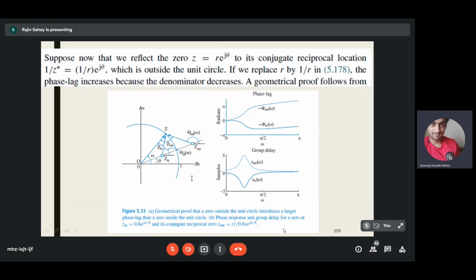Okay, so this is the case where the 0 z in is equal to 0.8 e to the power j pi by 4. So the conjugate reciprocal 0 is 1 by 0.8 e to the power j pi by 4. Is this clear? Is the slide clear? This is very important because this gives you an idea why it is called minimum phase. Why is the system having poles and zeros inside the unit circle called minimum phase? This is a very important idea.